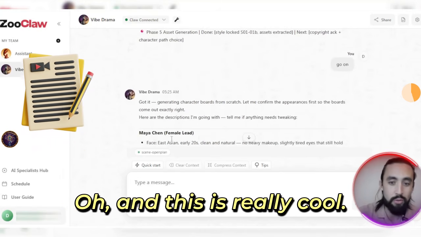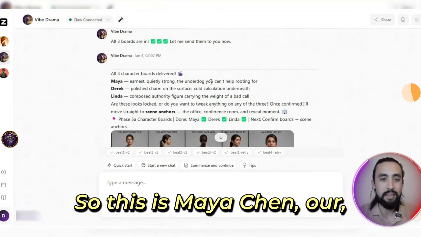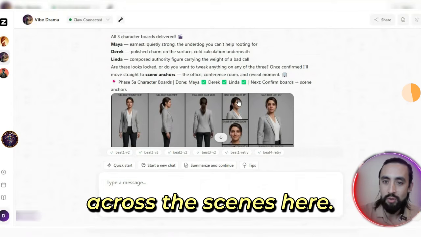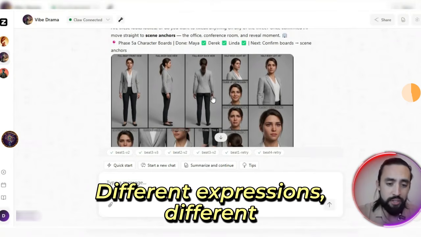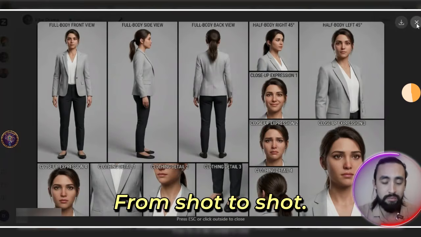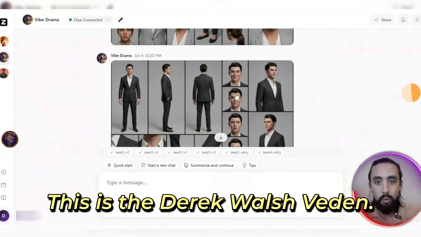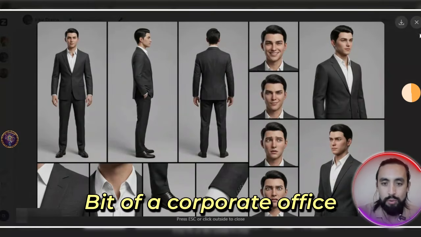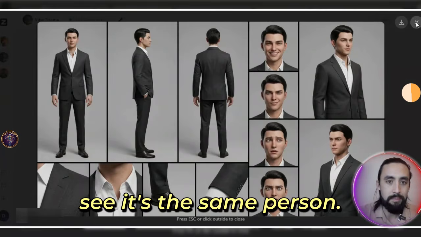Oh, and this is really cool. Have a look at this. So this is Mai Chen, our first character, who is the female lead. And have a look at the consistency across the scenes here. Different expressions. Different photo angles, but you can really tell that it's the same person from shot to shot. This is the Derek Walsh villain. You can see he's a bit smug. He's going to be the cheeky guy, right? Bit of a corporate office vibe. But again, you can see it's the same person.